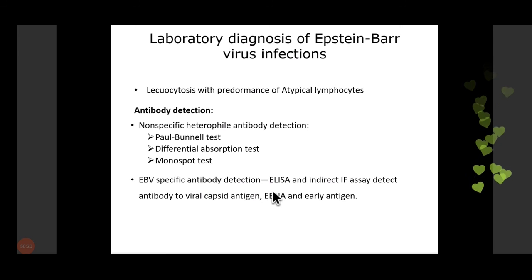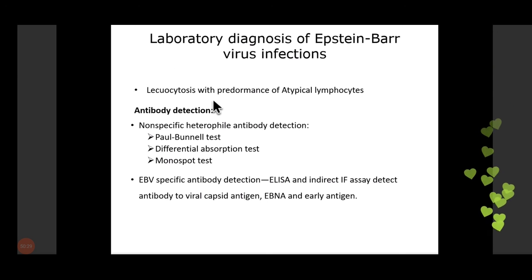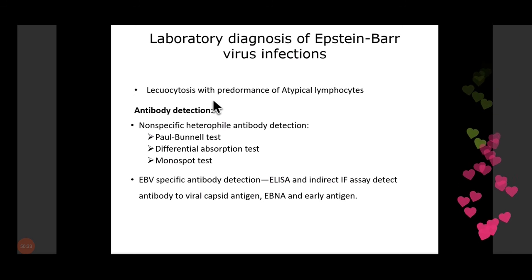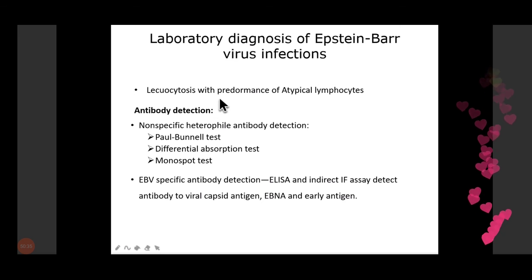So, how will we diagnose this infection? Initially there will be leukopenia, which takes place because there is a drop in the number of polymorphs, but later there will be leukocytosis, and the predominant cells we will see are abnormal or atypical lymphocytes in the blood. These atypical cells are lymphoblast cells.